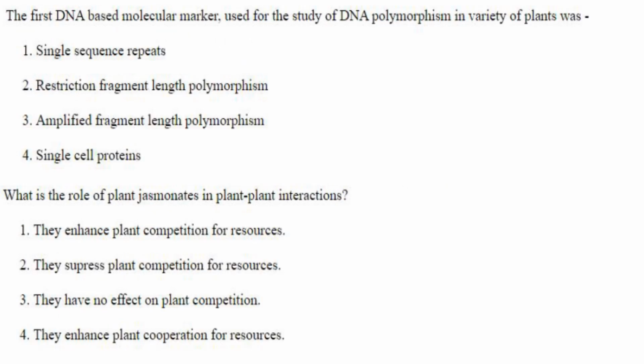Then next one. The first DNA based molecular marker used for the study of DNA polymorphism in variety of plants was restriction fragment length polymorphism, or RFLP. Answer is option 2. What is the role of plant jasmonates in plant-plant interaction? They enhance plant competition. No, they suppress plant competition for resources. Answer is option 2.